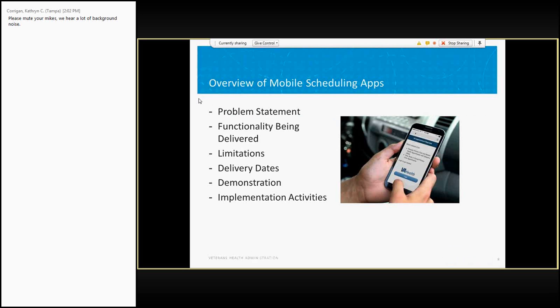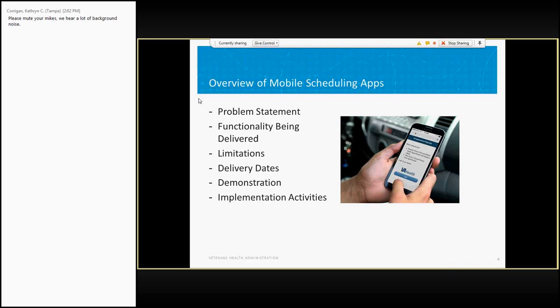Thank you. So I'm going to talk about the Veteran Appointment Request app and how that's designed to work. And the first thing we're going to do, obviously, is talk about the problem. I think most of the people on the line already know what the problem is, so I'm not going to spend a lot of time on that, but we will spend time on talking about the functionality that's being built and what it can and can't do, when we expect to have this delivered both in a field test environment and a national release.